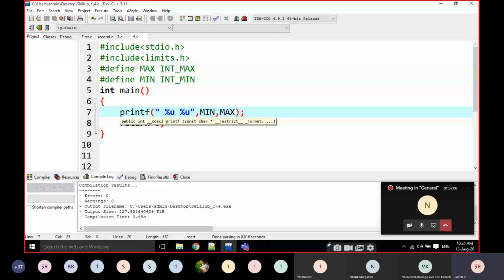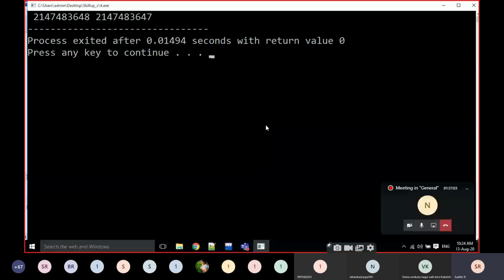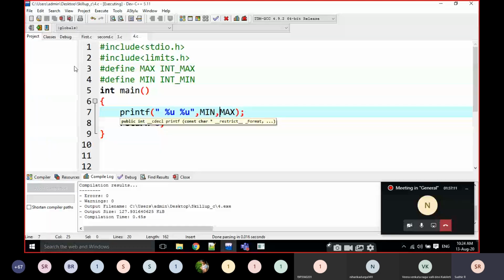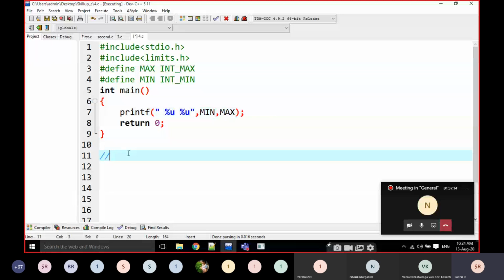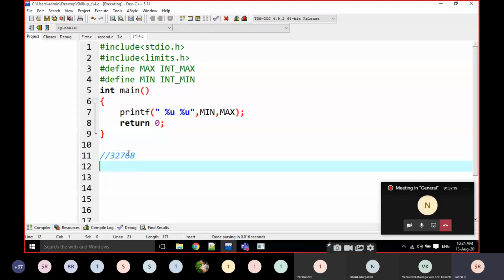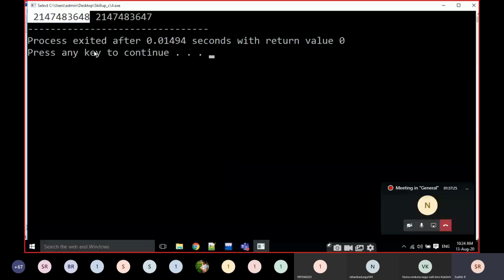If I execute it, just look here. This is the minimum value. If you write the same two lines in Turbo C, the minimum value is 32,768 and the maximum value is 32,767. It is not representing the negative symbol here.